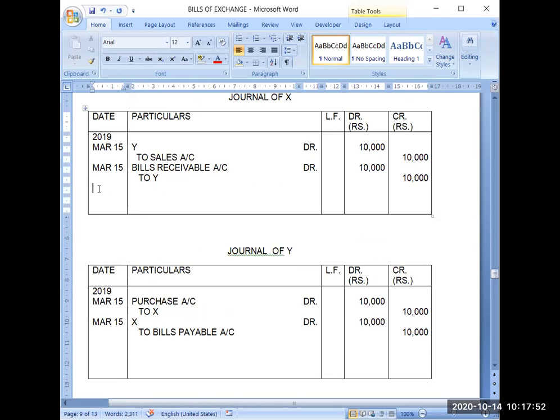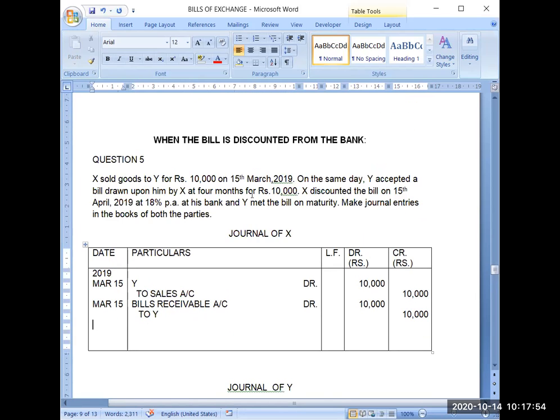Okay, now coming to the due date. We have to calculate the due date first. But here I will highlight one more thing. Here we have completed the question. Now afterwards, see what is happening.